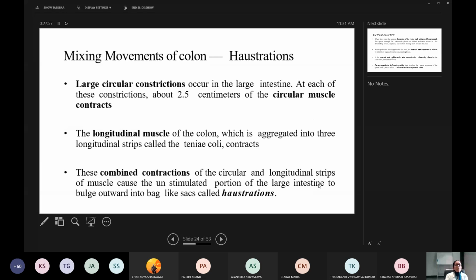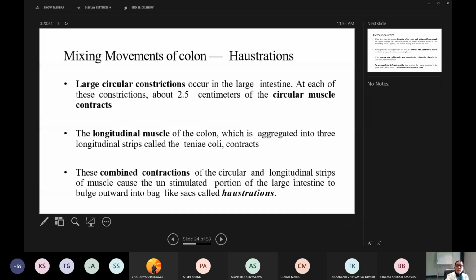So now coming on to the haustration movement. A little bit of detail here. These are large circular constrictions that occur in the large intestine. At each of these constrictions, about 2.5 centimeters of the circular muscle will contract. The longitudinal muscle of the colon, that is the tenae coli, which I told you is aggregated into 3 longitudinal strips called tenae coli, also contracts. Okay, during haustral movement, the circular muscle also contracts and the longitudinal muscles also contract.